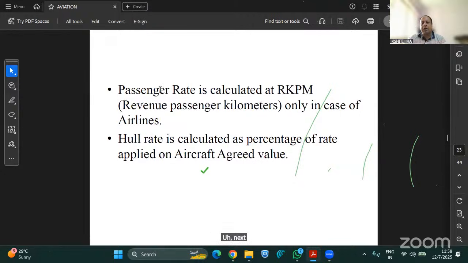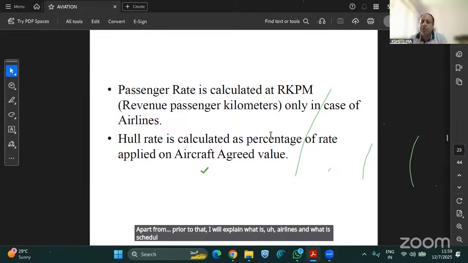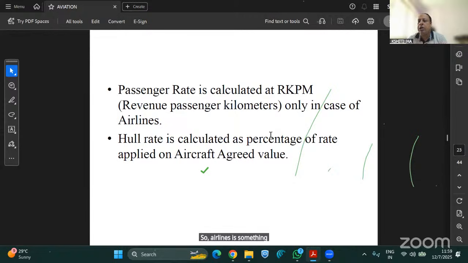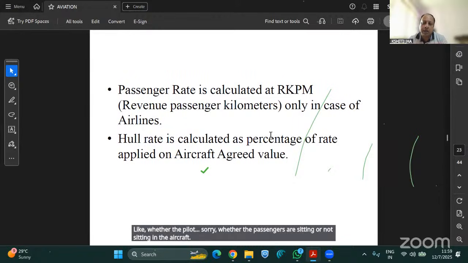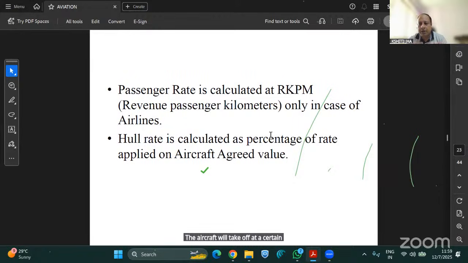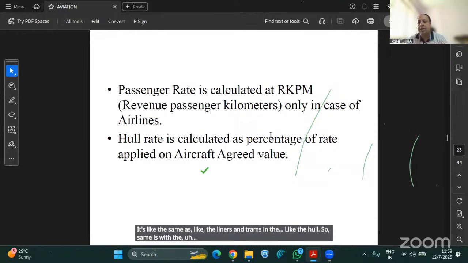Next is your passenger rate. See, this is not so important, but just for your knowledge, this is how passenger rates work. In the airlines operation, prior to that, I will explain what airlines are and what scheduled operations are. Airlines fly on scheduled operations, whether or not the passengers are sitting in the aircraft. The aircraft will take off at a certain fixed time. It's like the liners and trams in the hull. The same is with airlines and scheduled operations.